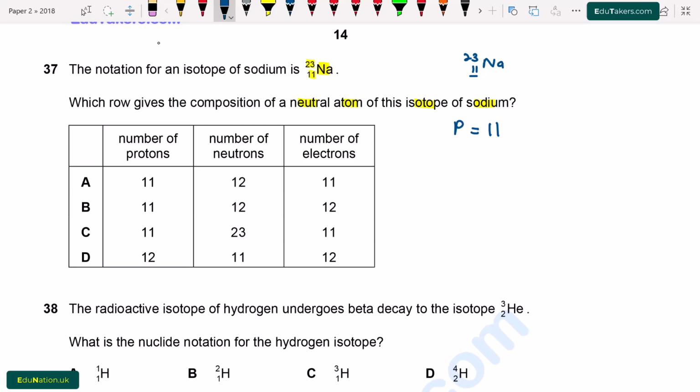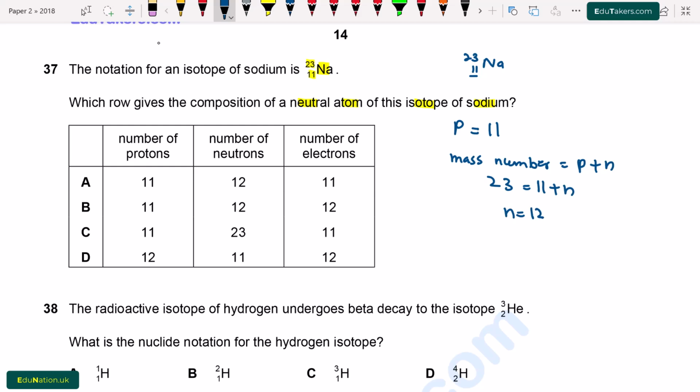We know that mass number is the sum of number of protons and number of neutrons. I write here mass number is 23 and proton number is 11 plus n. So n will be equal to 12.